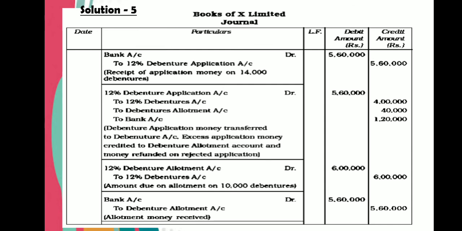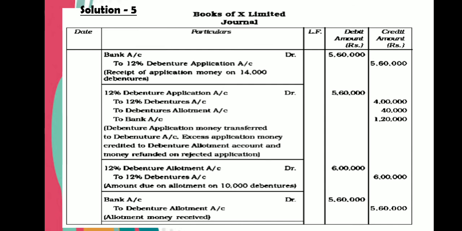Meaning to say, there are debentures of 2,000, they applied for 2,000 but we allotted them only 1,000. So on 1,000 debentures, they have already paid money. They gave application money for 2,000 debentures, but we allotted only 1,000.